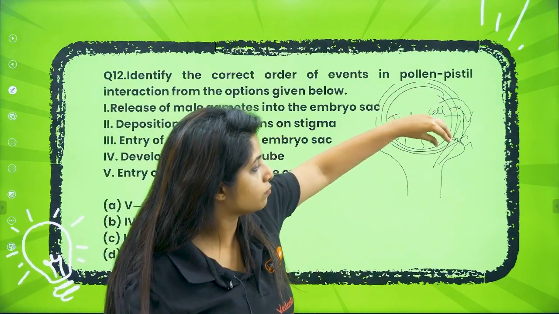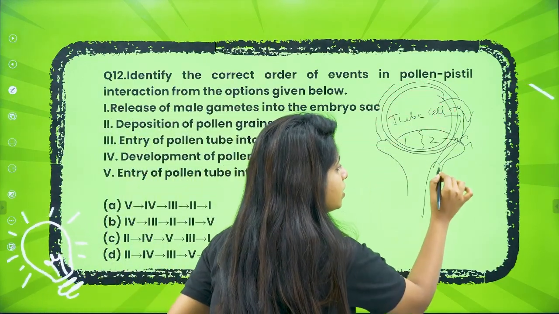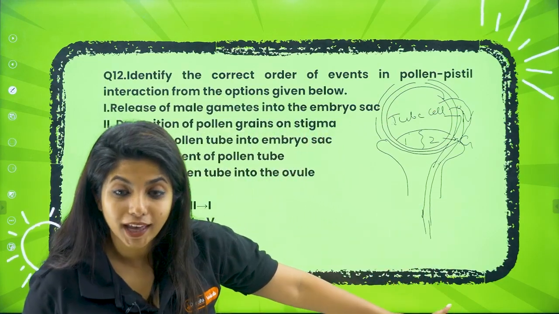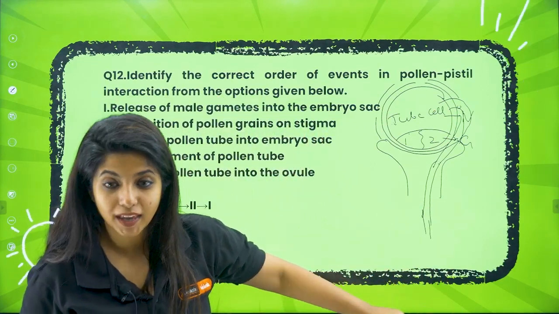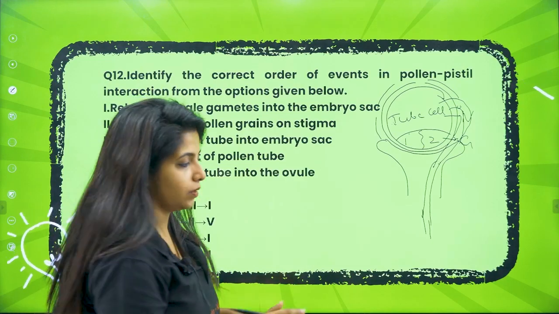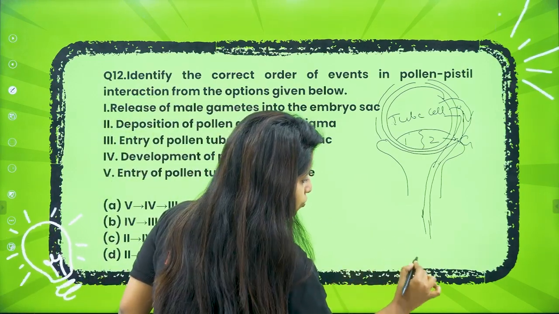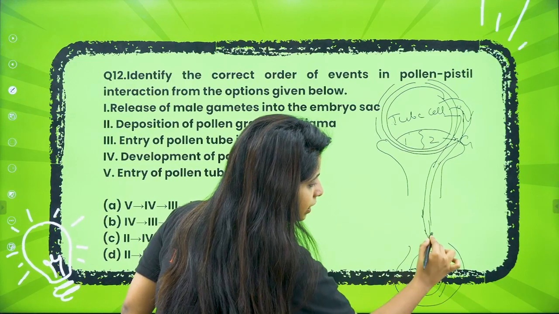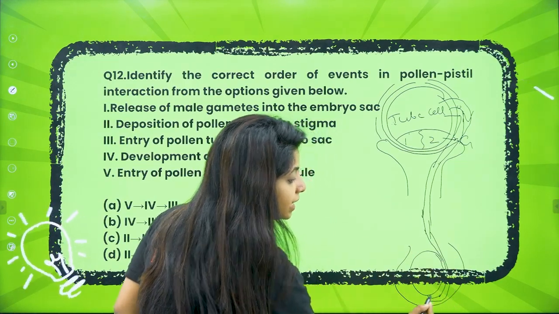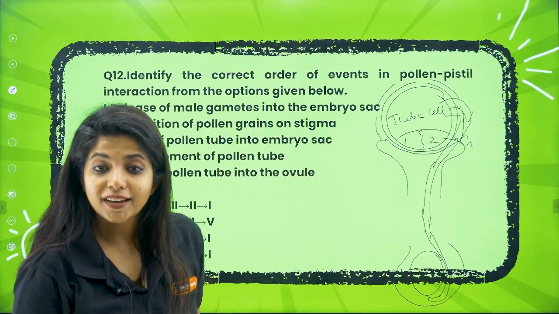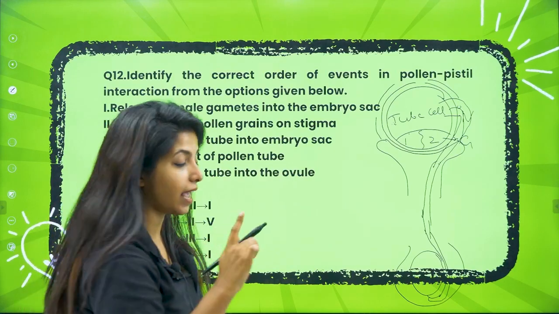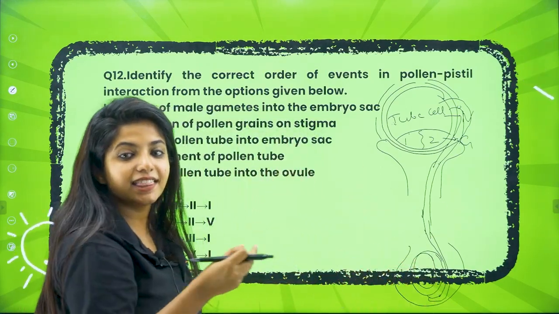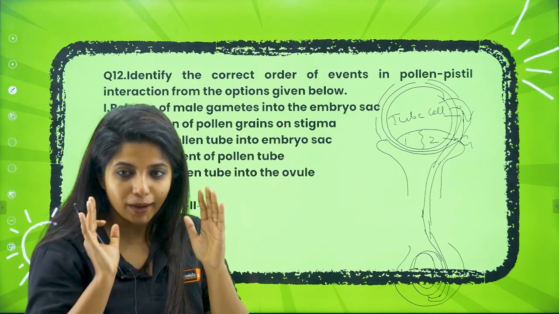So the pollen tube comes in, it goes into the style, and then goes where? It goes to the ovule, which is there in the ovary. Over here it gets into the ovule. Inside the ovule, what is there? Inside the ovule, you have the embryo sac. So the next step is it gets inside the embryo sac and then it will be fusing. Okay, understand that.